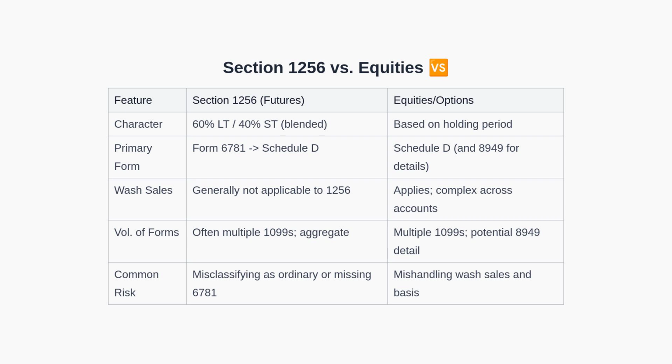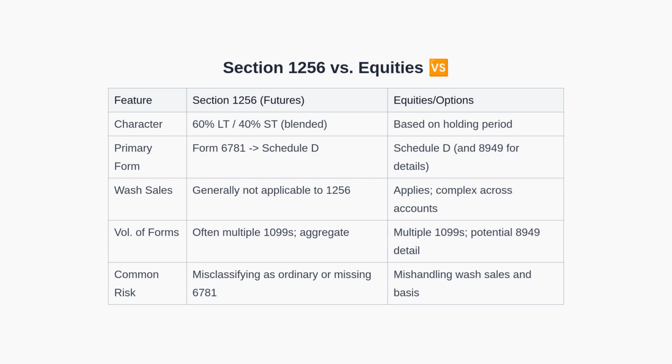First, this table contrasts Section 1256 futures with equities and options across character, forms, and common risks. Next, note that Section 1256 uses blended treatment and Form 6781, whereas equities depend on holding period and often require Form 8949 detail. Moreover, wash sale rules are generally not